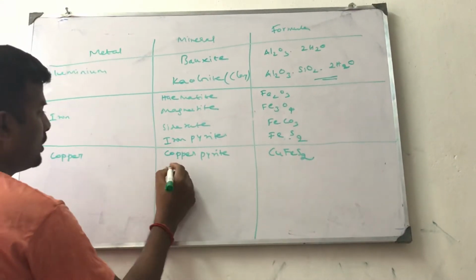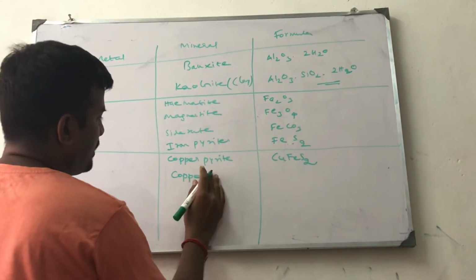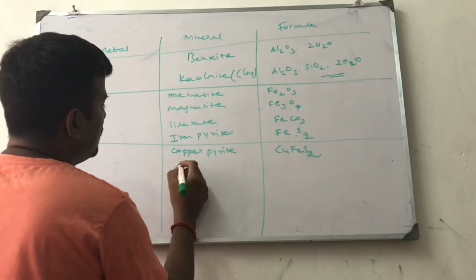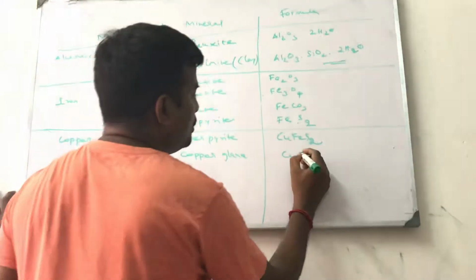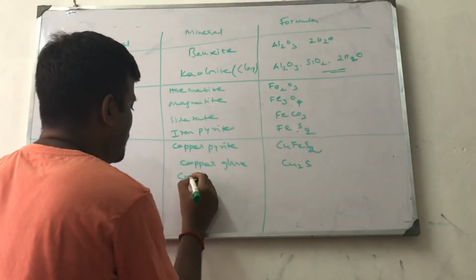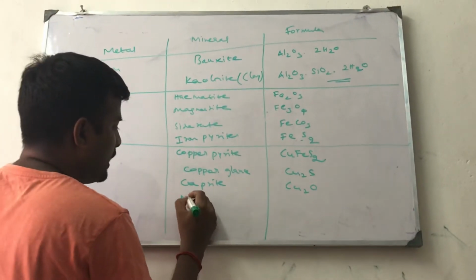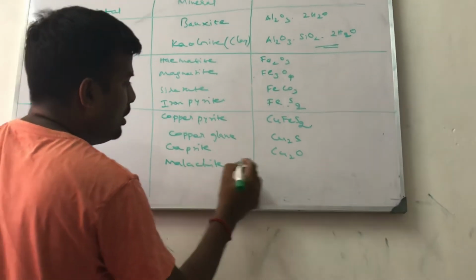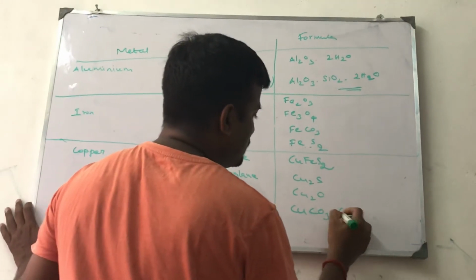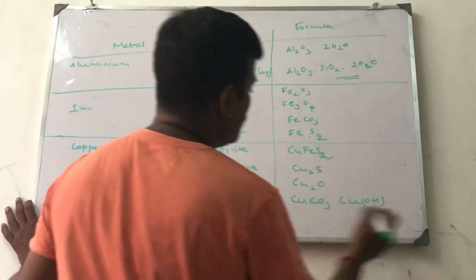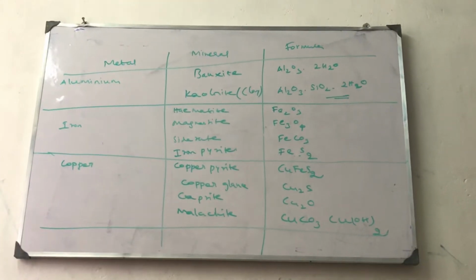CuFeS2, right? Next, copper glance means Cu2S. Cuprite means Cu2O. Next one is malachite. Malachite means the formula CuCO3·Cu(OH)2. So these are the 4 ores from which copper will be extracted.